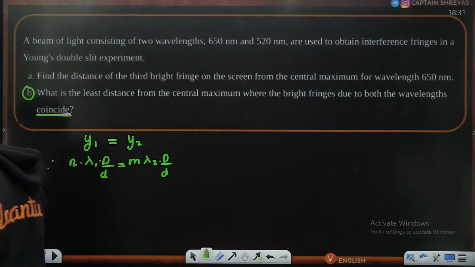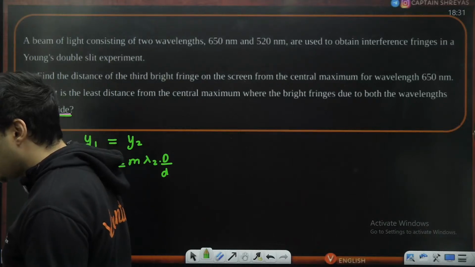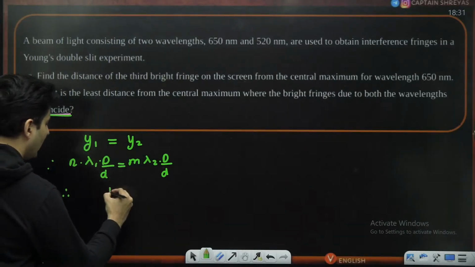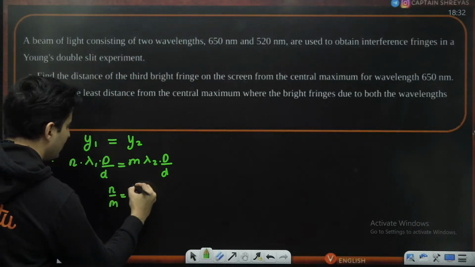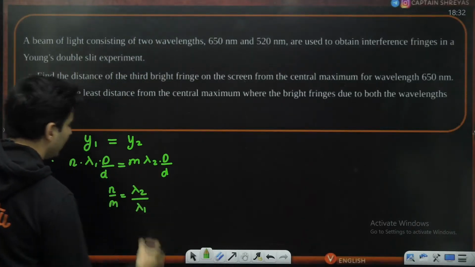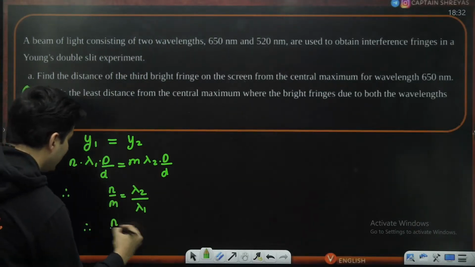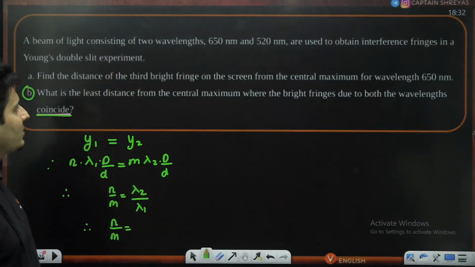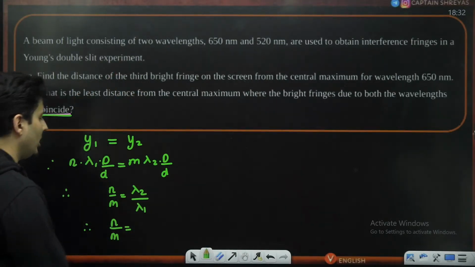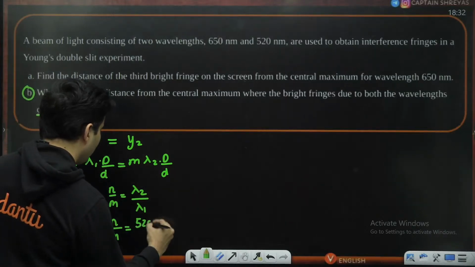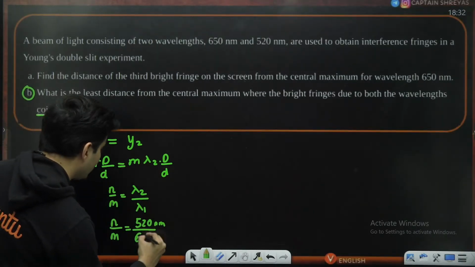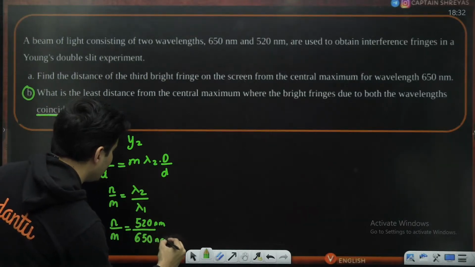D will cancel. Exactly. Very good. So D will cancel. So I am just going to get n by m is equal to lambda 2 by lambda 1. Okay. So what is lambda 2 and what is lambda 1? Check it out. 520, 650. 520 is lambda 2, the second wavelength, 520 nanometer. And the first wavelength is 650, everything in the same units.